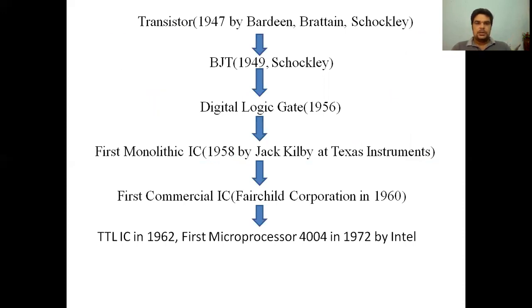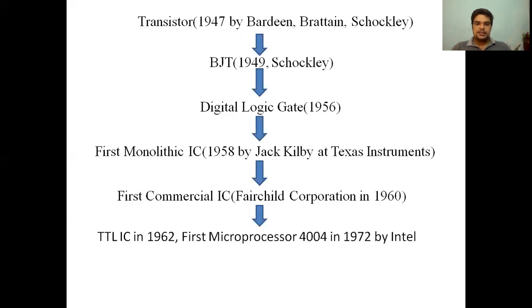In 1947, three scientists, Bardeen, Brattain, and Shockley, invented the first ever transistor. After 2 years, Shockley invented the first bipolar transistor, that is the BJT. In 1956, the first logic gate was designed.